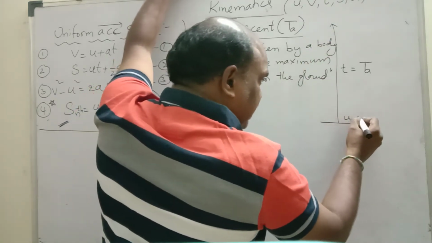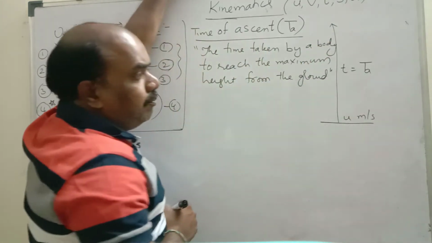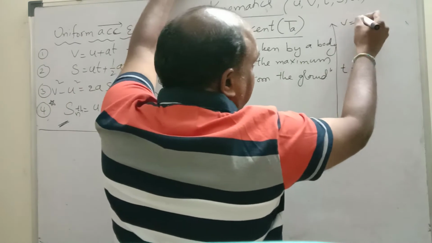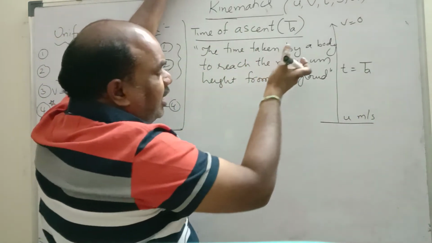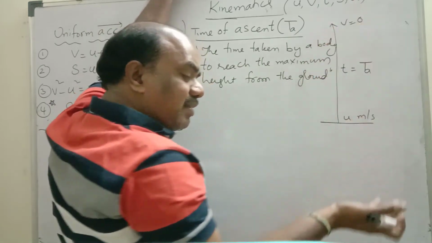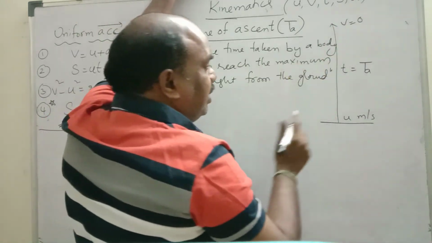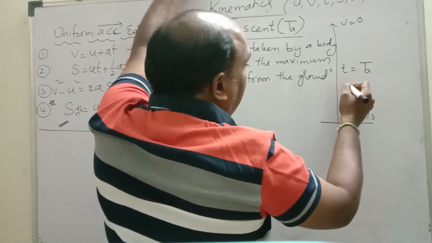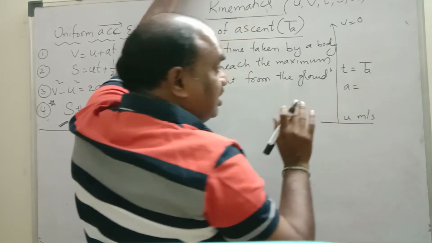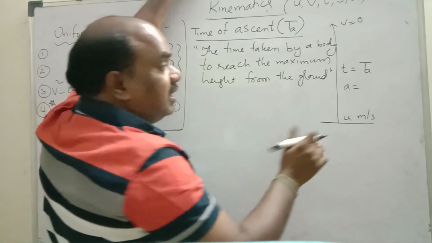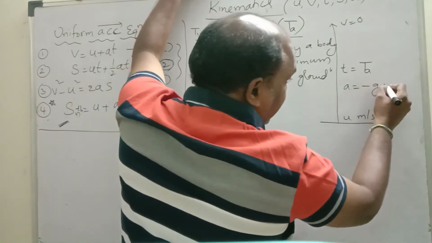Now, let us consider the initial velocity is u meter per second. Final velocity, at maximum height, v equal to 0. You need not write maximum again. Final velocity 0 means it has reached the maximum height. Next, time of ascent TA. Acceleration, for each and every derivation this is compulsory, is minus g meter per second square.